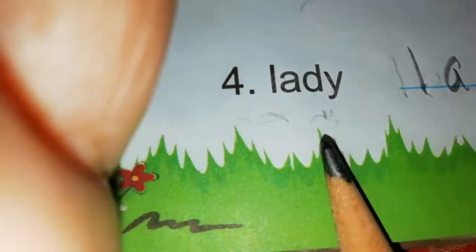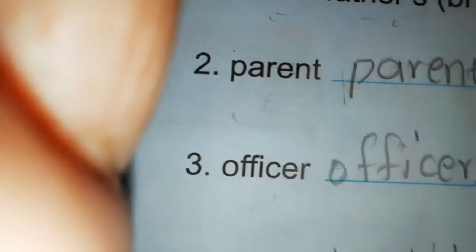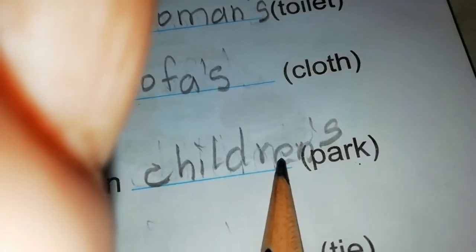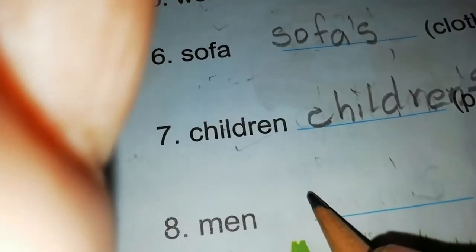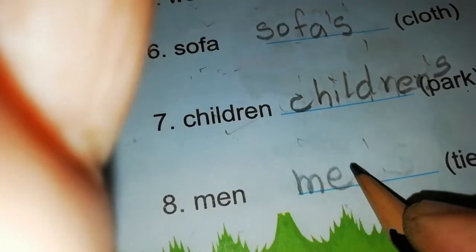Completed B. And one more, eighth one. See, children, children's, right? Sofa, sofa's, like that. Men, men's. MEN apostrophe S. Okay.